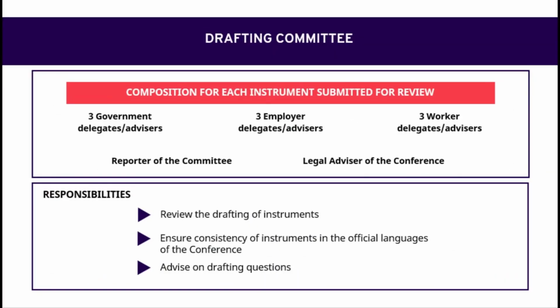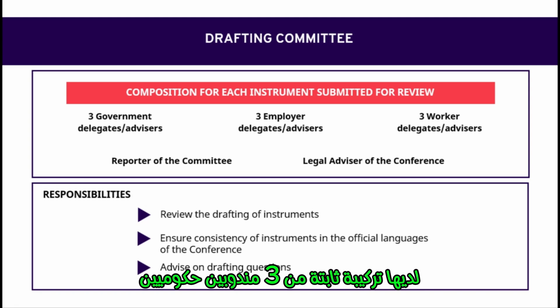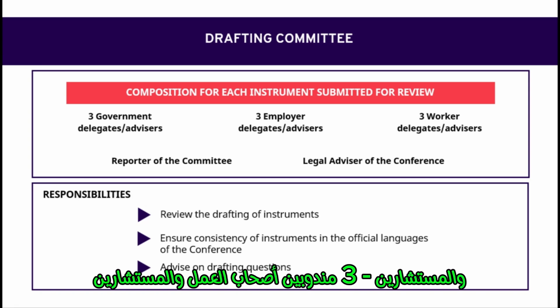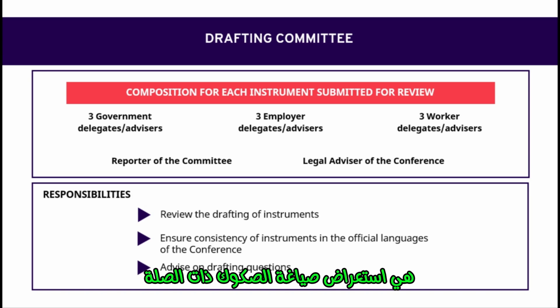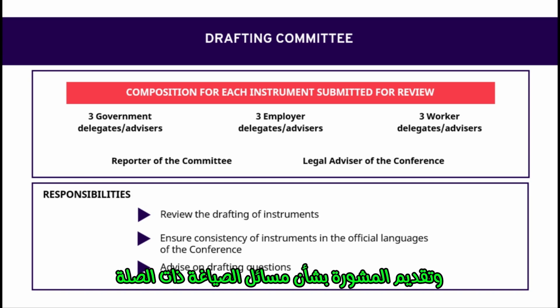Drafting Committee. It has a fixed composition of 3 government delegates and advisors, 3 employer delegates and advisors, and 3 worker delegates and advisors. Its composition also includes a reporter and the legal advisor of the conference. Its responsibilities are to review the drafting of relevant instruments, to ensure consistency of instruments in the official languages of the conference and to advise on relevant drafting questions.